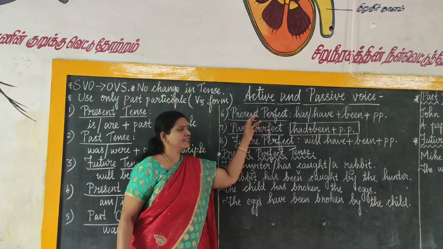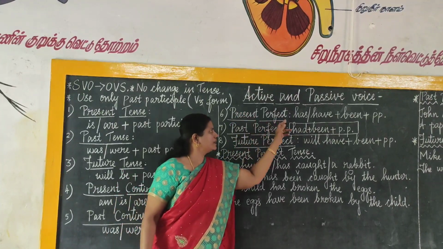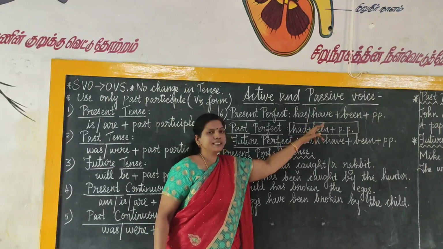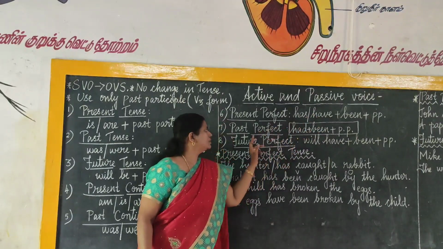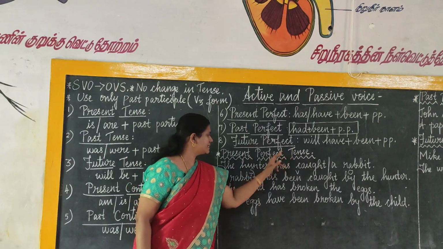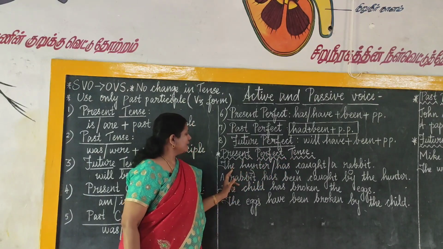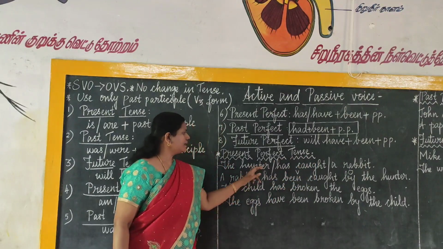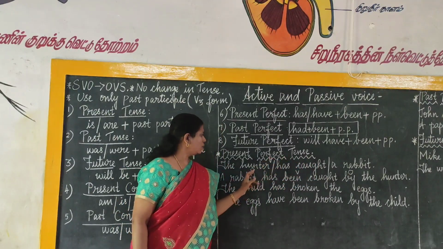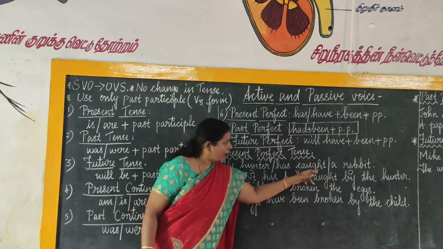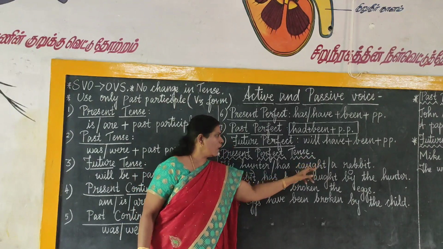Present perfect tense, the structure for present perfect is has or have plus been plus past participle. So, let us go to the example sentence. Example, the hunter has caught a rabbit. So, hunter is the subject, has caught is the verb here and a rabbit is the object.